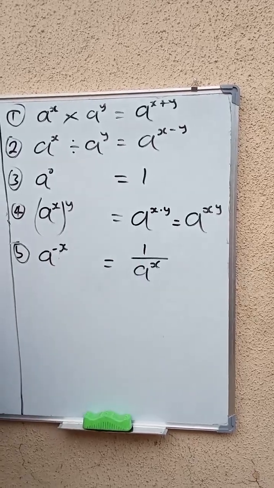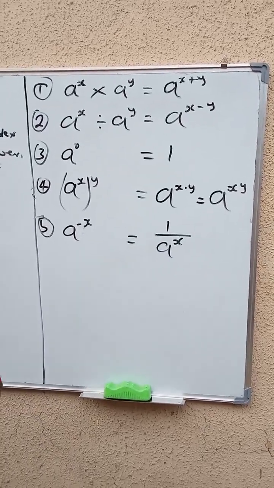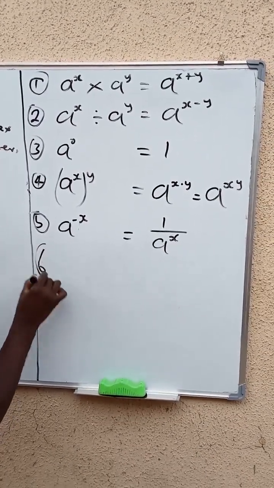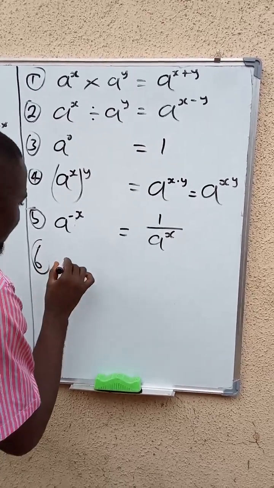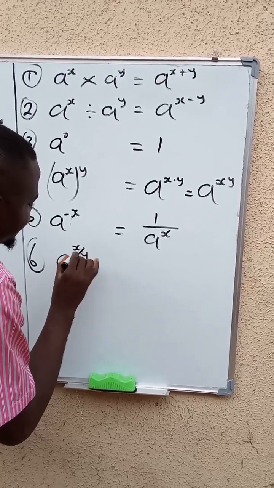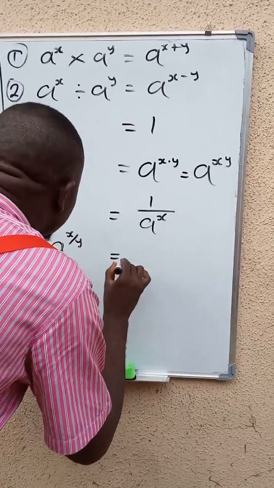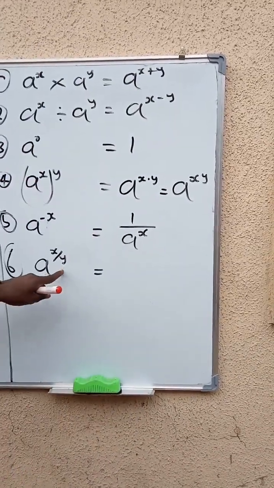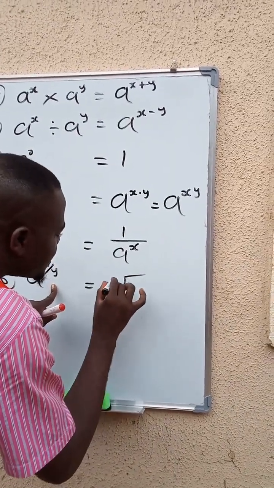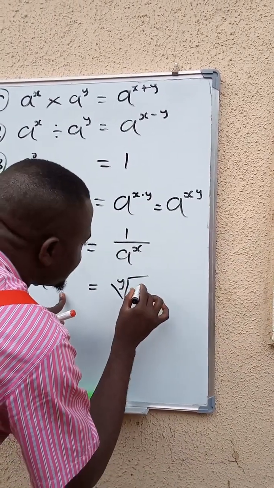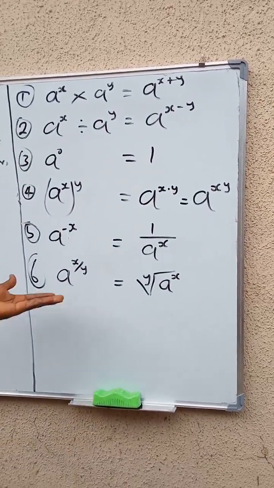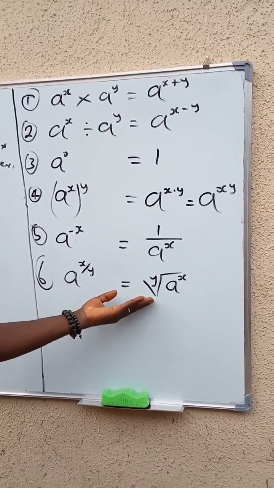Division line in this form. Now there's what we call fractional index. Number 6. If I'm having a raised to power of x over y, this is the same thing as what? The down one, the denominator, will serve as the root. This is the y root of a raised to power of x. Call it the fractional index law.